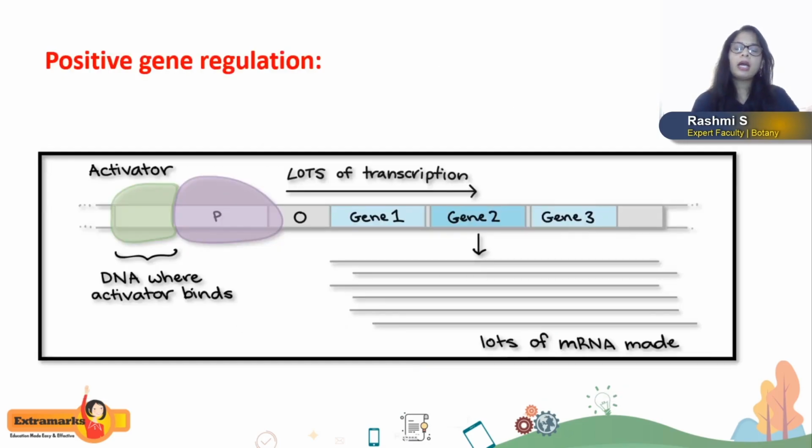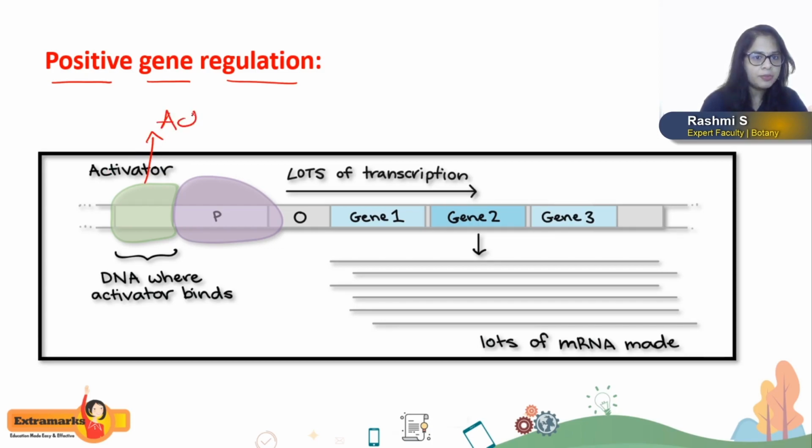Okay. And now coming to the other type of gene regulation, that is positive gene regulation. This happens with the help of a protein which is called an activator. You can observe that in the picture, right? And where do you find the binding of the activator? Before the promoter region. Generally the activators bind before the promoter region.